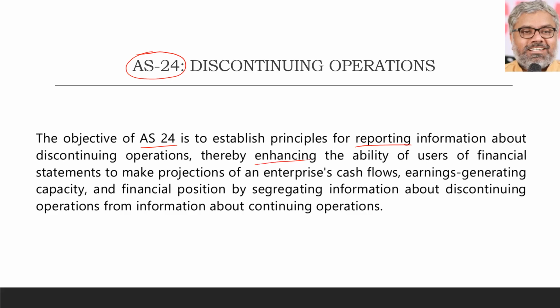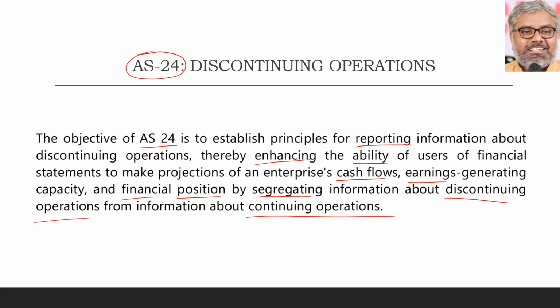That will enhance the ability of the users of the financial statements so that they can make projections of an enterprise's cash flows, earnings generating capacity, and most importantly the financial position, by segregating the information about discontinuing operations from the information about continuing operations, so that the organization's real state of affairs can be understood, appreciated, and analyzed well by the users of the financial statements.